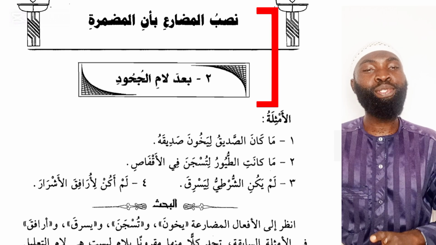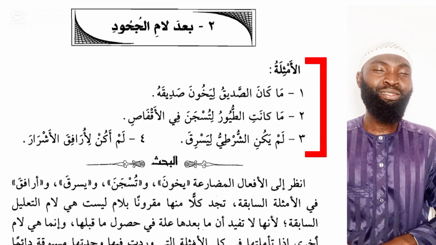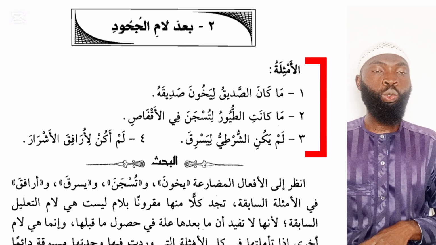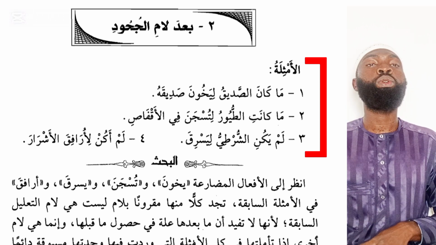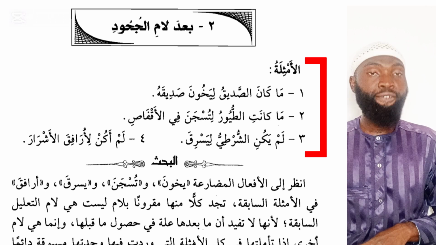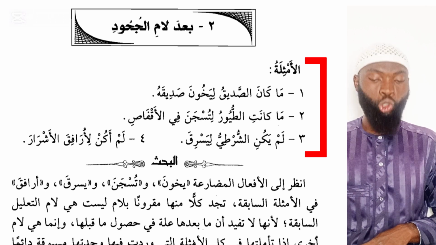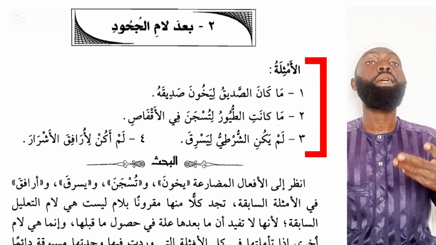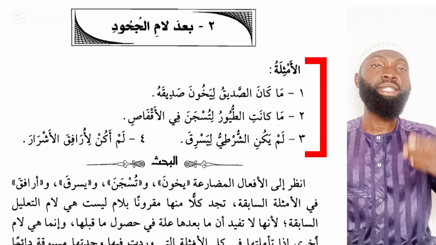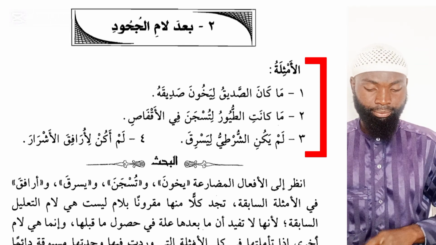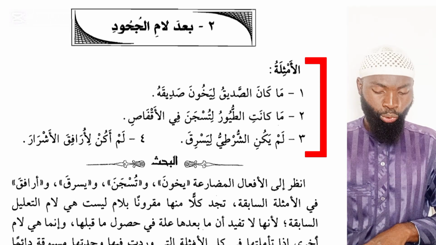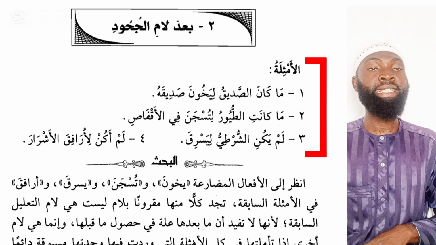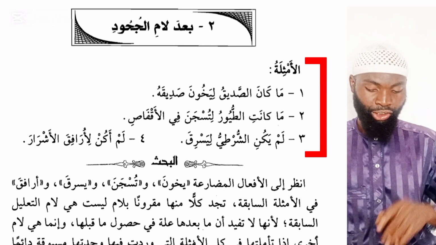Here we have some examples to look through before we go into detailed explanation. We have ma kana as-sadiqu liyakhuna sadiqahu, which means the friend wasn't supposed to betray his friend. Number 2, we have ma kanat at-tuyuru litusjana fil aqfas. The birds are not meant to be caged in the cage.